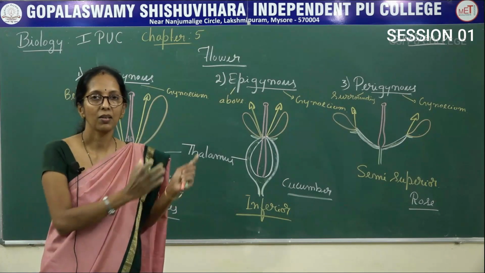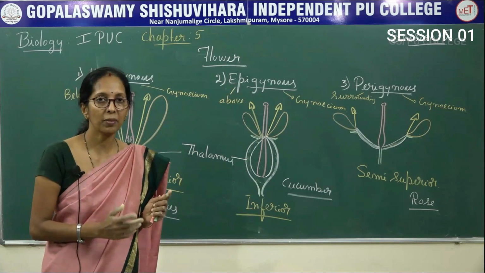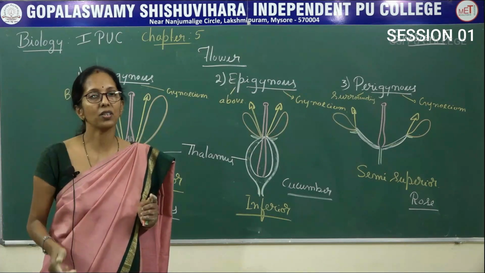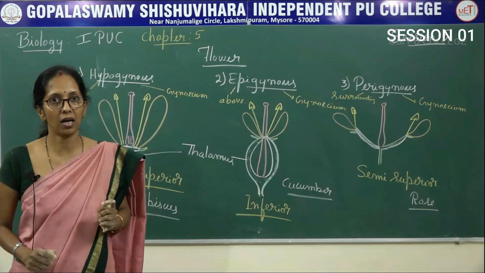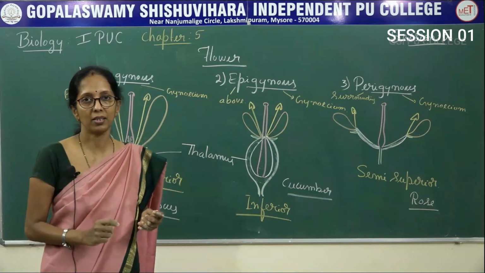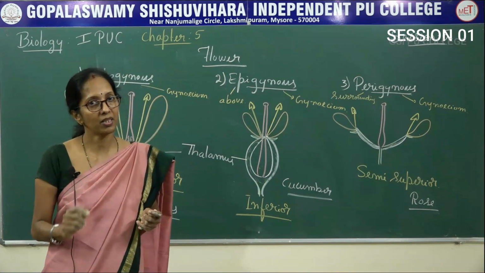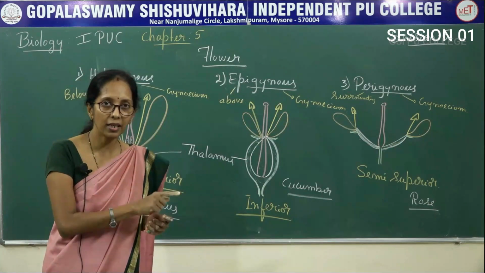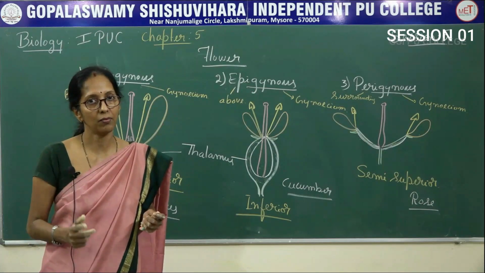And there are two types: one is actinomorphic, the second is zygomorphic. Actinomorphic means radially symmetrical flowers. Zygomorphic means bilaterally symmetrical flowers. Based on the number of floral parts, there are three types of flowers: trimerous, tetramerous, pentamerous. Trimerous is present in monocots, tetramerous and pentamerous in dicots. Floral parts are arranged in 3 or multiples of 3, 4 or multiples of 4, 5 or multiples of 5.